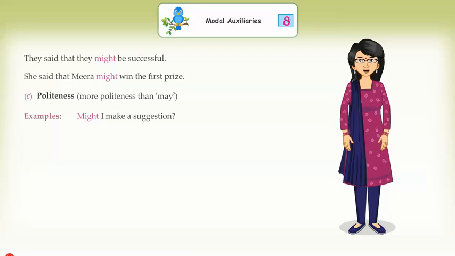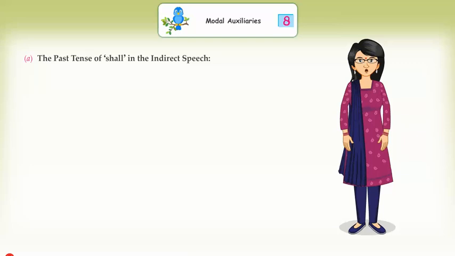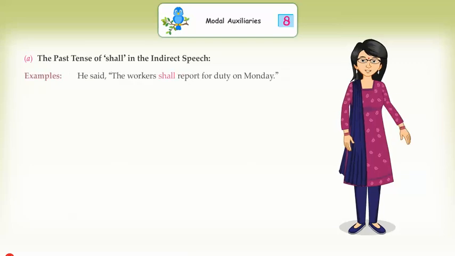Examples: Might I make a suggestion? Might I have a word with you? Might I use your phone? Fifth, should. Should is used to indicate A. The past tense of shall in the indirect speech.